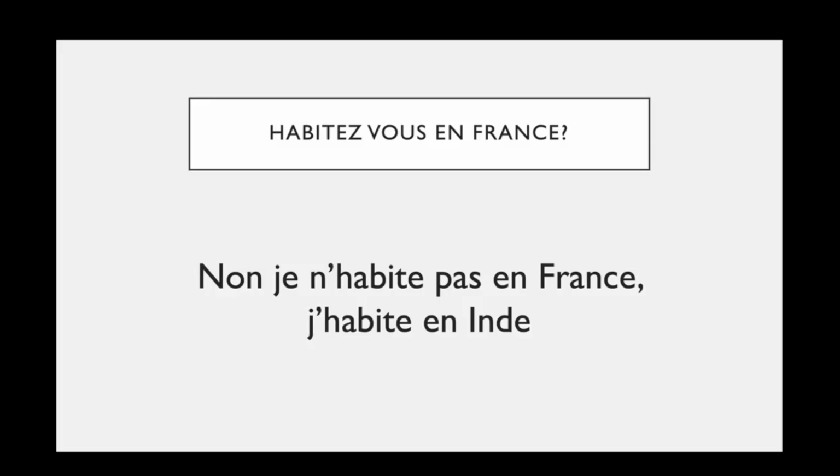Okay, so non, je n'habite pas en France, mais j'habite en Inde. No, I do not live in France. I live in India, right? So if you see it carefully, there is an apostrophe. So why there is an apostrophe? Because in French, two vowels they do not come together. H is a vowel, so wherever there is a vowel, we always replace the first vowel, for example, here in this case is E, we would replace it with an apostrophe. So, je n'habite pas en France. J'habite en Inde. Right? This is a verb habiter, er ending verb that we have already learned.